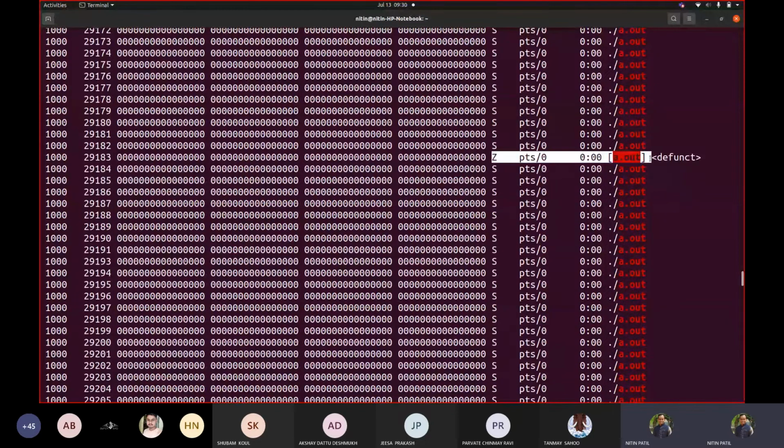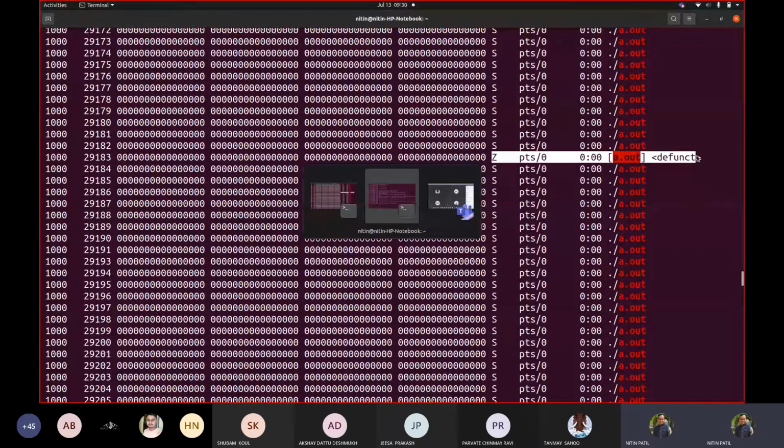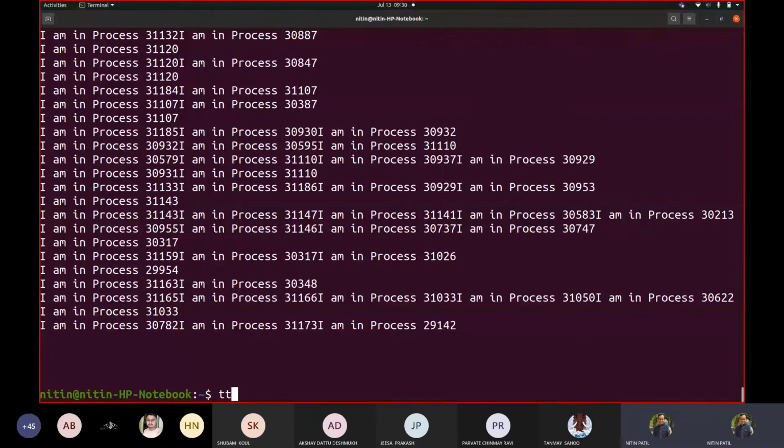That's why it entered into zombie, because we pressed enter there, correct? Now if I go to this other terminal and try typing this, it is actually taking these characters as input for that one. I'm still pressing the characters, correct? But I don't know whether you are able to hear.